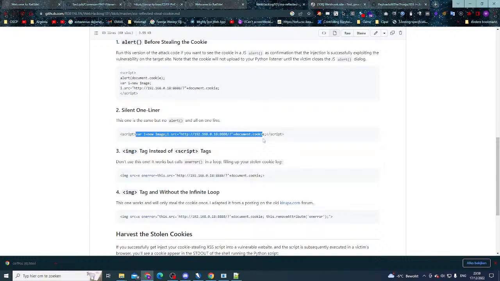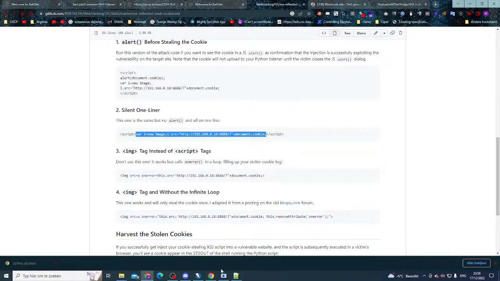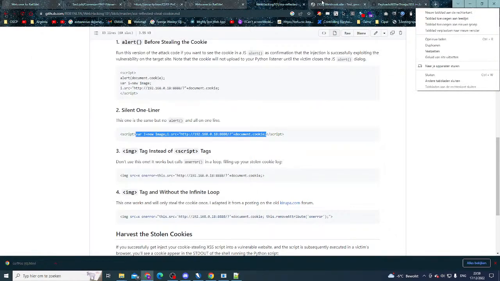We can try that. I'm not sure if it's going to work right here. Our attack vector uses single quotes in this instance, so I think the double quotes should be okay, but don't quote me on that, we'll see.